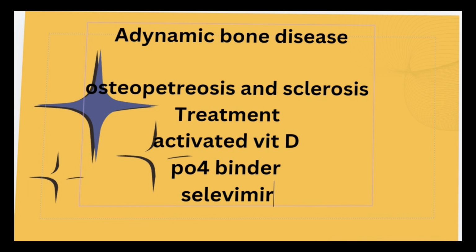In adynamic bone disease, there is a very less number of cells in the bone. How do we treat this bone disease? We give activated form of vitamin D, and we give phosphate binders. Usually aluminum containing phosphate binders and calcium containing phosphate binders are avoided because they have their own side effects.